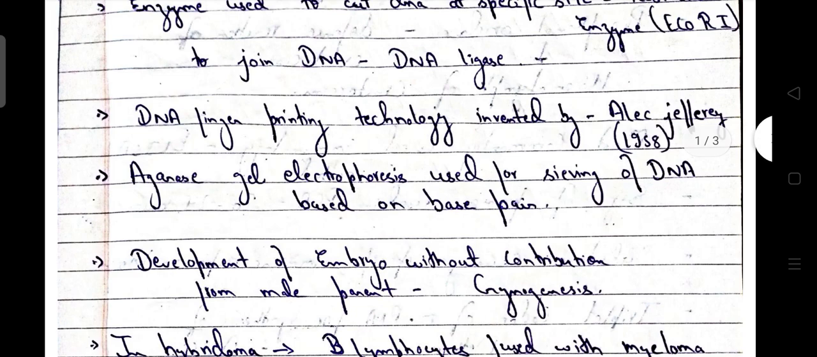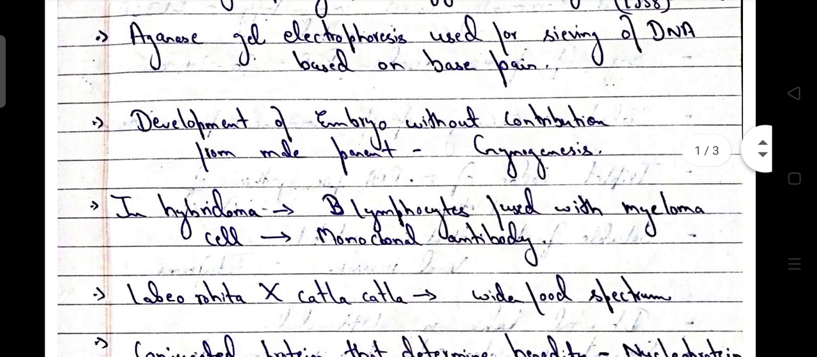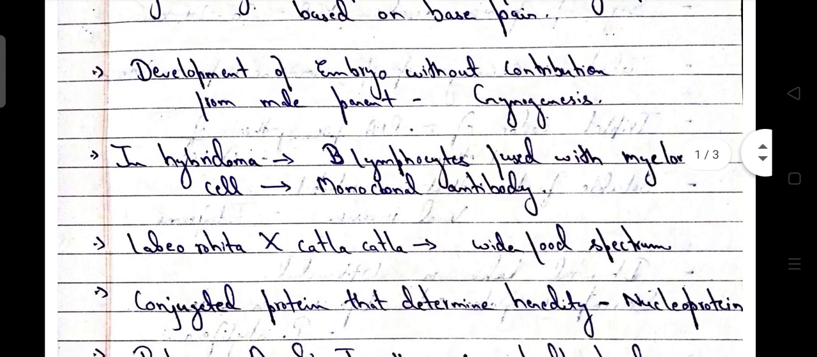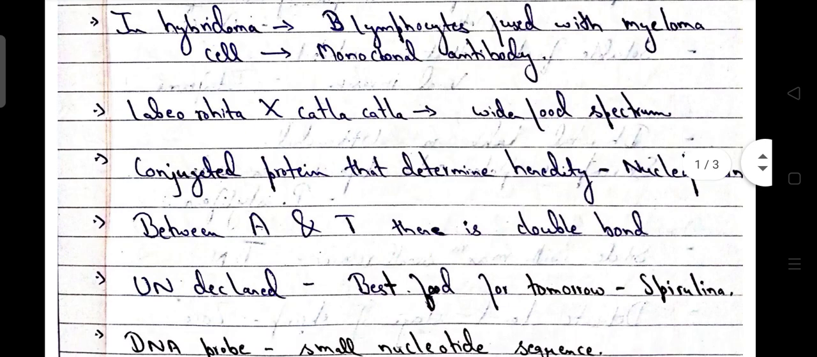DNA fingerprinting technology was invented by Alec Jeffrey in the year 1958. Agarose gel electrophoresis is used for sieving of DNA based on base pair. Development of embryo without contribution from male parent is gynogenesis, and without contribution from female parent, it will be androgenesis. In hybridoma, B lymphocyte fused with myeloma cells leads to the production of monoclonal antibody.